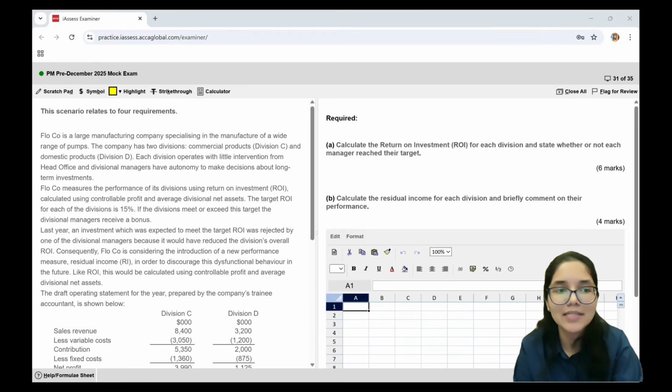At the top, you might see that the pre-March 24 mock exam is written. So please do not think this is a different question. This is exactly the same question, because the ACCA has chosen to pick up the same question which they published in the pre-March 2024 mock exam.